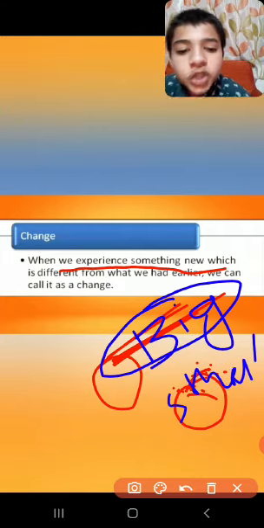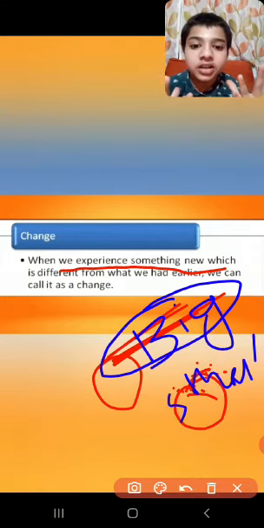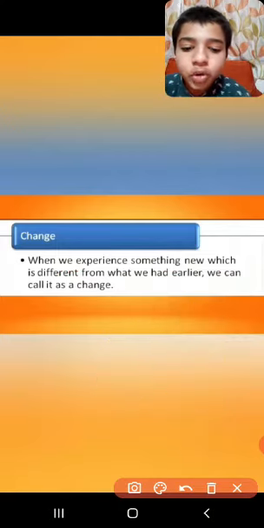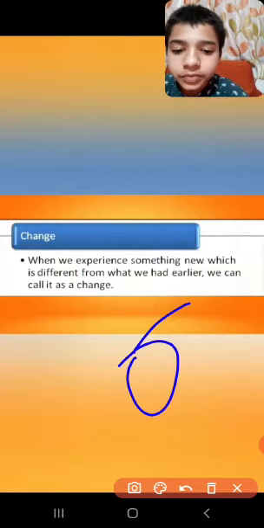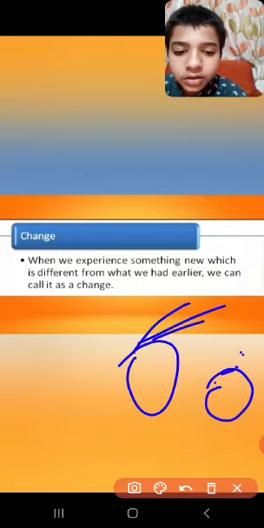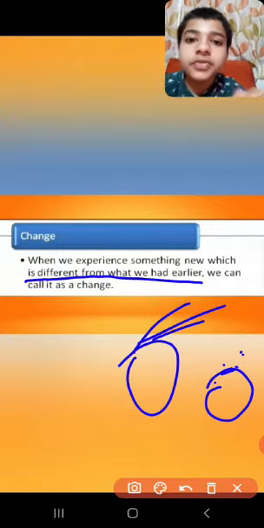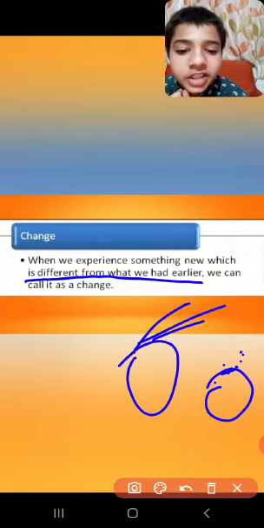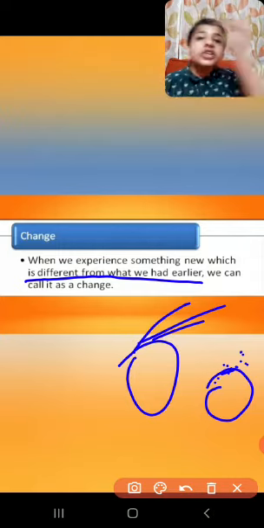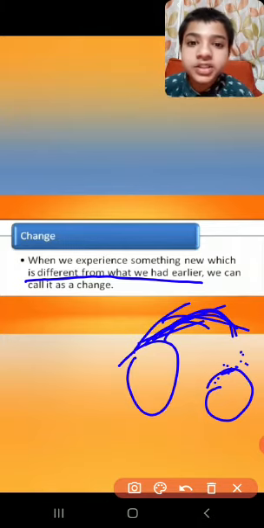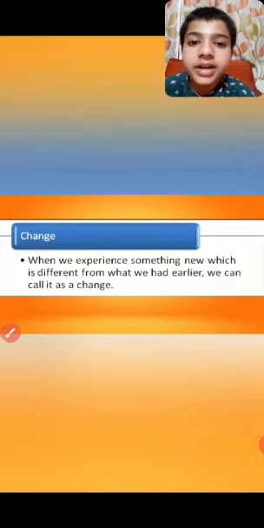So you experience something new: big to small. Yes or no? Big to small, that is new. And it is different from the earlier one. Your hair was long, now it becomes short, means it is different from the first one. That is called change. This is the definition of change, and just try to understand it.